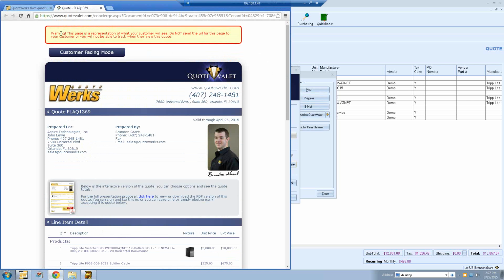So if you ever see this window here, this warning, that means this is a non-tracked URL document. So you don't want to send your customer this URL. The next step in this QuoteValet window will give you the option to send the URL.